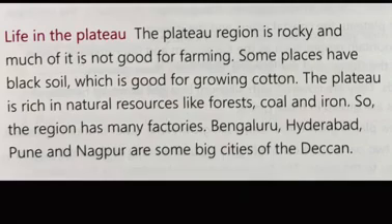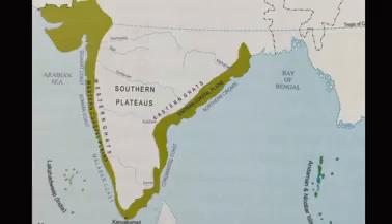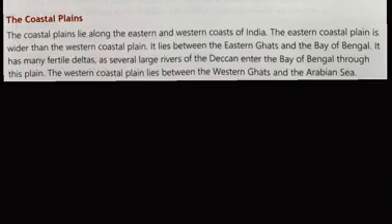Now, our next landform is the coastal plains. The coastal plains lie along the eastern and western coast of India. The eastern coastal plain is wider than the western coastal plain. It lies between the Eastern Ghats and the Bay of Bengal and has many fertile deltas as several large rivers of the Deccan enter the Bay of Bengal through this plain.